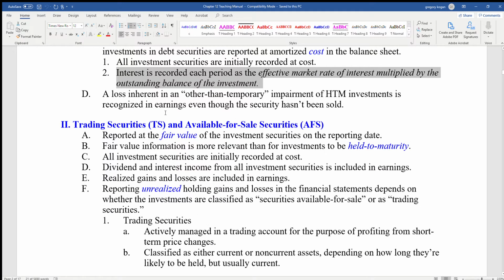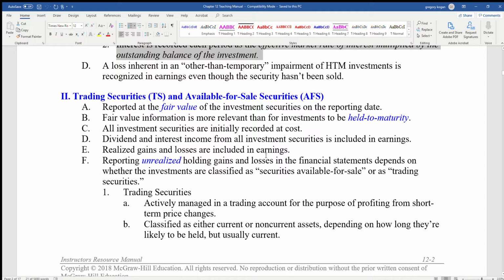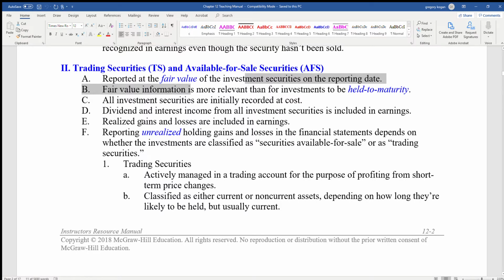If it's a trading security or available for sale, basically meaning, hey, I have this bond, but I'm not holding it to maturity, I may sell it, what happens is that it's reported at fair value. This is most of the case usually. It's reported at fair value because fair value is more relevant, and basically realized gains and losses are included in earnings.